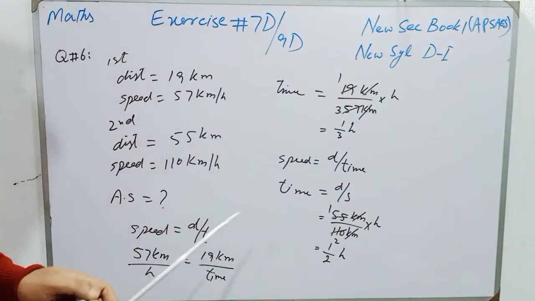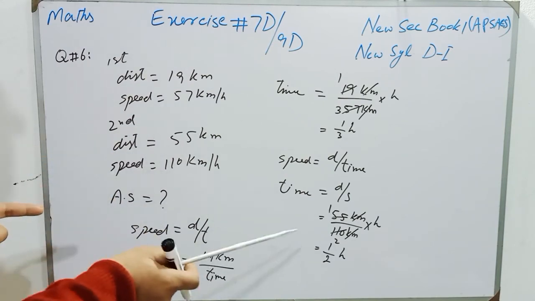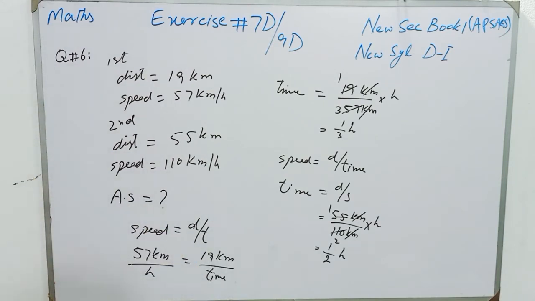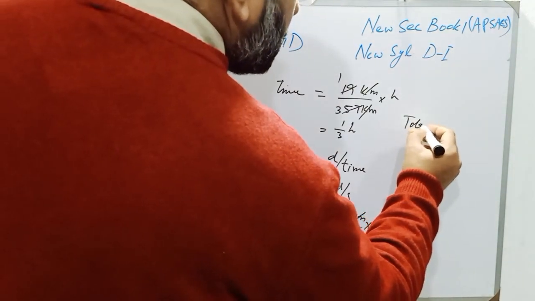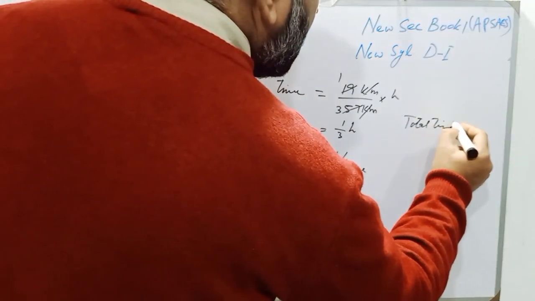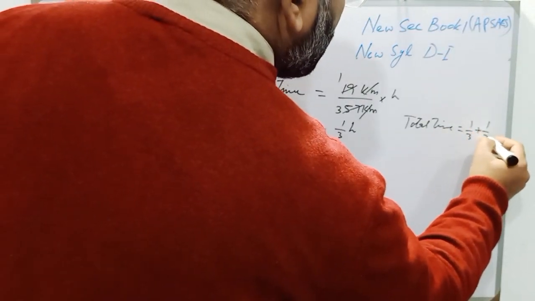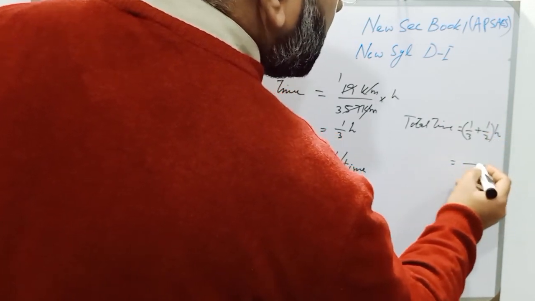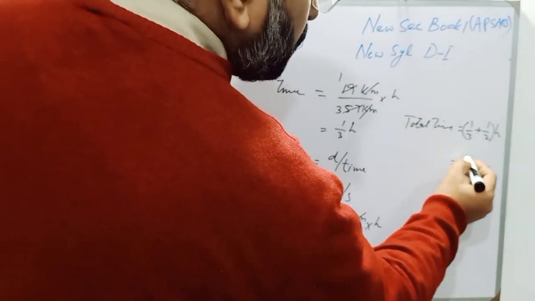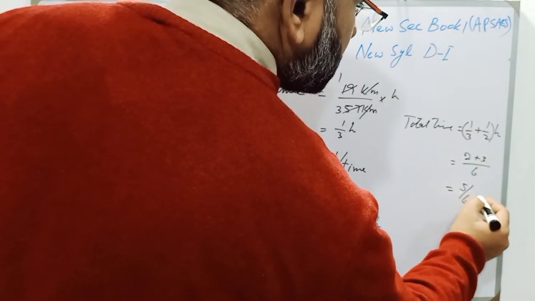Now students, we will find the total time and total distance, and then total distance will be divided by total time. So total time is equal to 1 over 3 plus 1 over 2 hours, and LCM is 6. 6 divided by 3 is 2, 2 ones are 2, plus 3, total time is 5 over 6 hours.